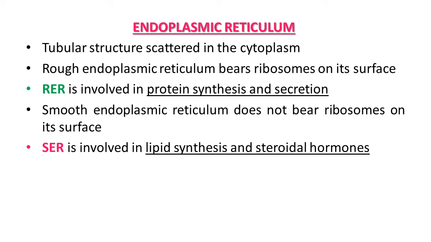Function wise they also differ. RER is involved in protein synthesis and secretion. Smooth endoplasmic reticulum, SER, does not bear ribosomes on its surface. It is involved in lipid synthesis and steroidal hormones. So this way two types of endoplasmic reticulum, RER and SER, and their functions are very important for the living cell.